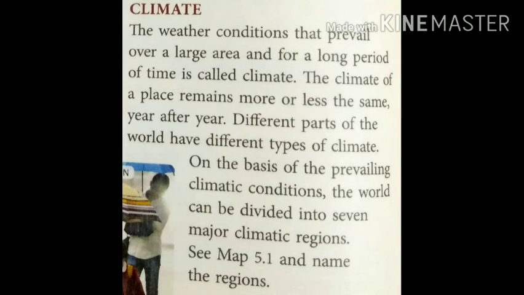Climate. The weather conditions that prevail over a large area and for a long period of time is called climate. The climate of a place remains more or less the same year after year. Different parts of the world have different types of climate. On the basis of prevailing climate conditions, the world can be divided into 7 major climatic regions. See map 5.1 and name the regions.